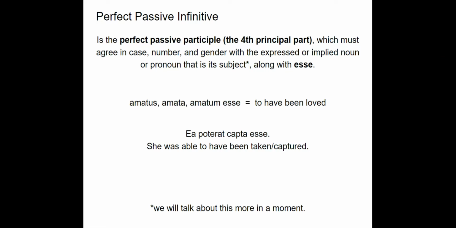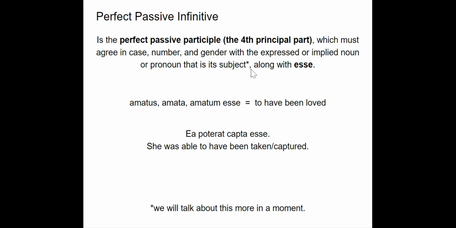Hi. Okay, so today we're going to be learning the perfect passive infinitive. So the perfect passive infinitive is made up of the perfect passive participle, our fourth principal part, and esse.